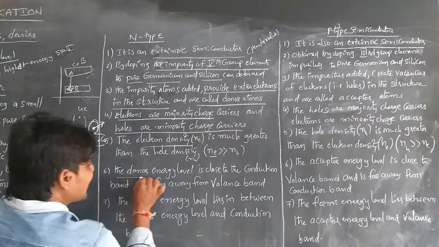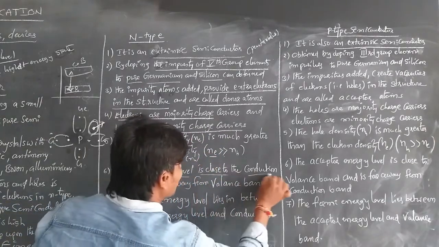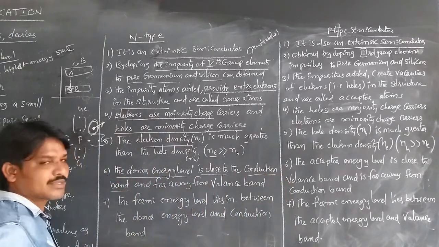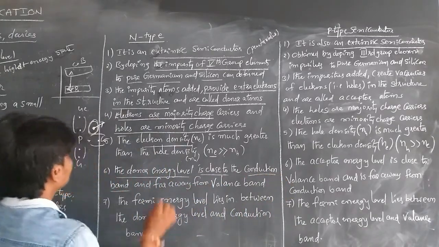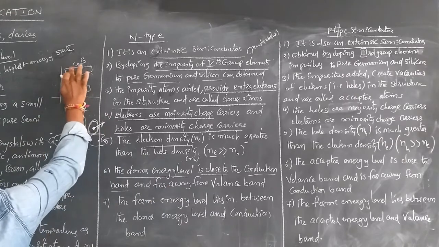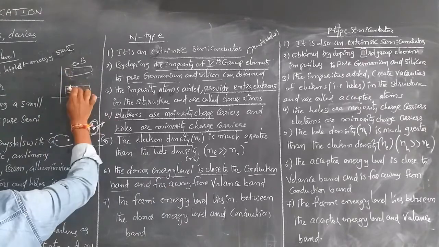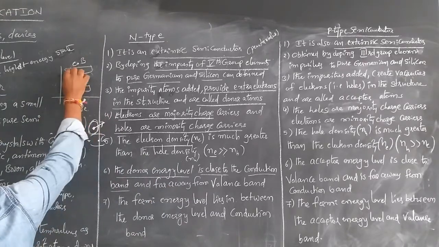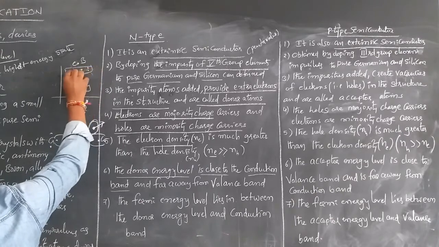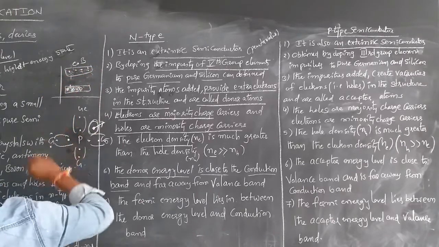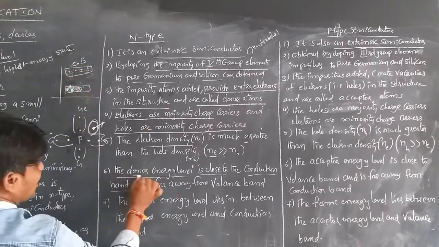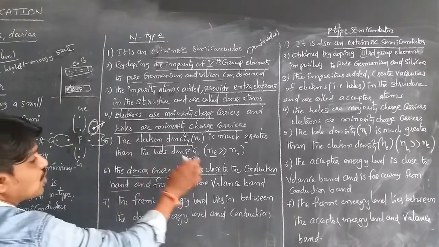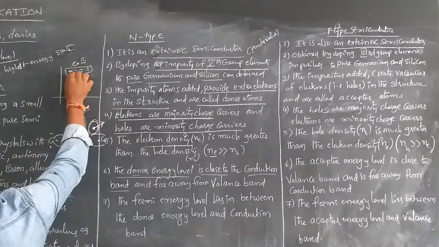Then the donor energy level is close to the conduction band. Here this is the conduction band and this is the valence band. The conduction band contains more electrons, and holes will be fewer. The donor energy level is close to the conduction band because more electrons are there.